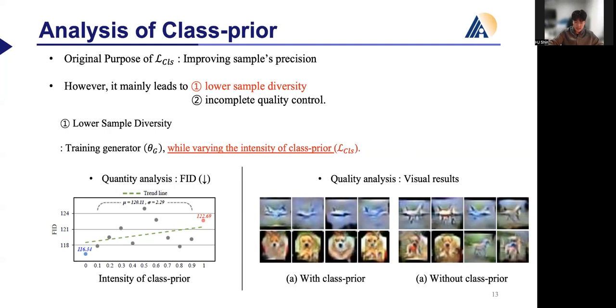As seen in the left figure, the FID score increases with a slope of approximately 2.8 as the intensity of the classifier increases. In other words, a problem arises where the classifier compromises diversity. As shown in the right figure, when the classifier is set to 0, diverse images are generated.